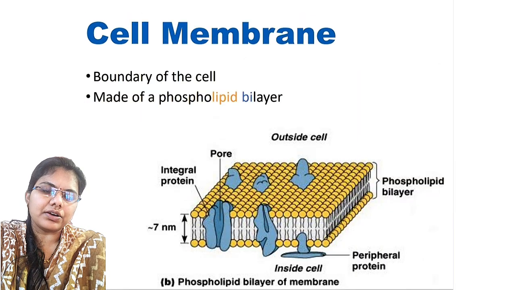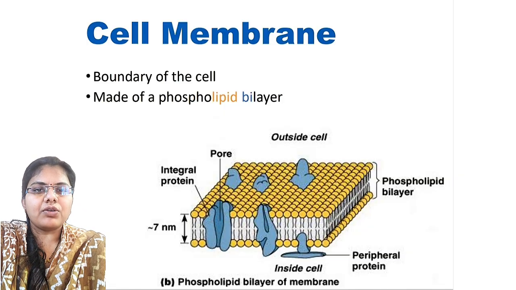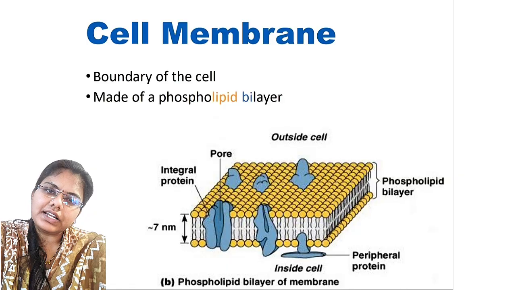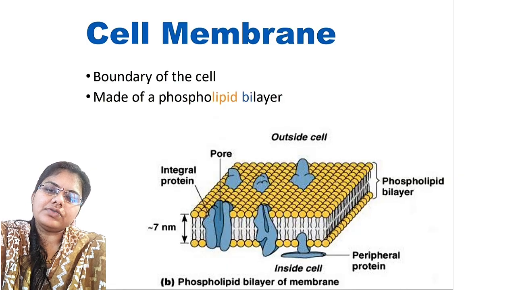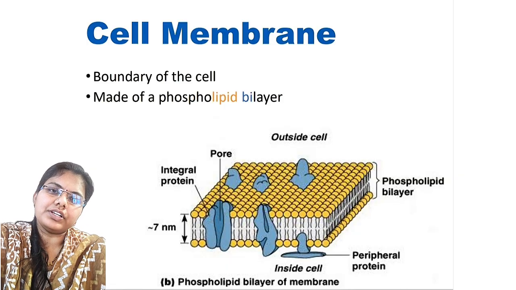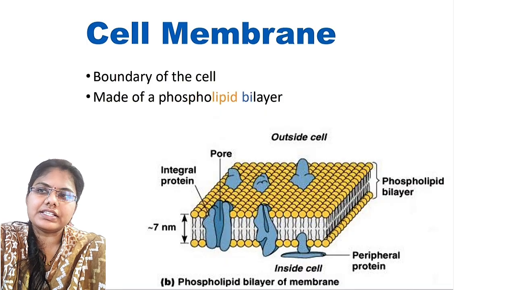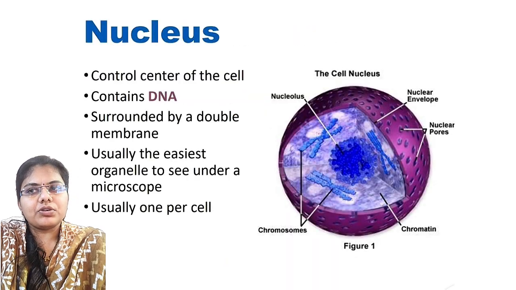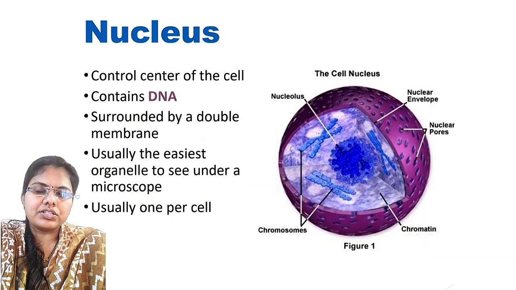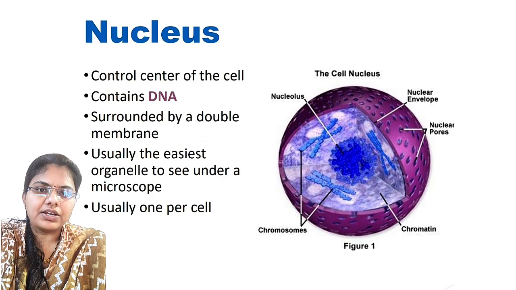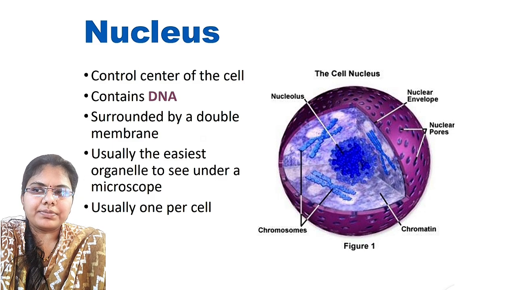The first cell organelle is the cell membrane, the outer covering of the cell. It is thin, flexible, and selectively permeable. It also gives the cell its shape. Then the next cell organelle is the nucleus. It is the powerhouse of the cell. It is also known as the control center of the cell. It also contains genetic material called DNA, deoxyribonucleic acid, which is also present in human beings.